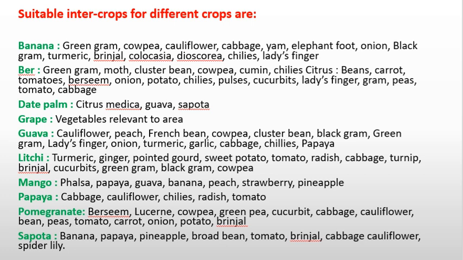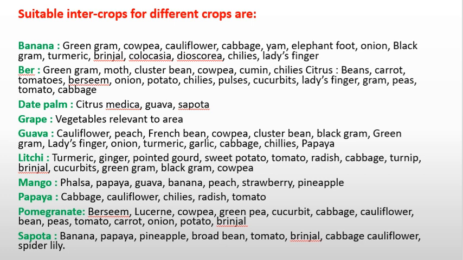For banana: green gram, cowpea, cauliflower, cabbage, yam, elephant foot yam, onion, black gram, turmeric, brinjal, colocasia, dioscorea, chilies, and lady's finger. For ber: green gram, moth, cluster bean, cowpea, cumin, and chili. For citrus: peas, beans, carrot, tomato. For date palm: citrus, medica, guava, and sapota. In grapes: vegetables which are relevant and suitable to the area. In guava cultivation: cauliflower, peach, French bean, cowpea, cluster bean, and many others.